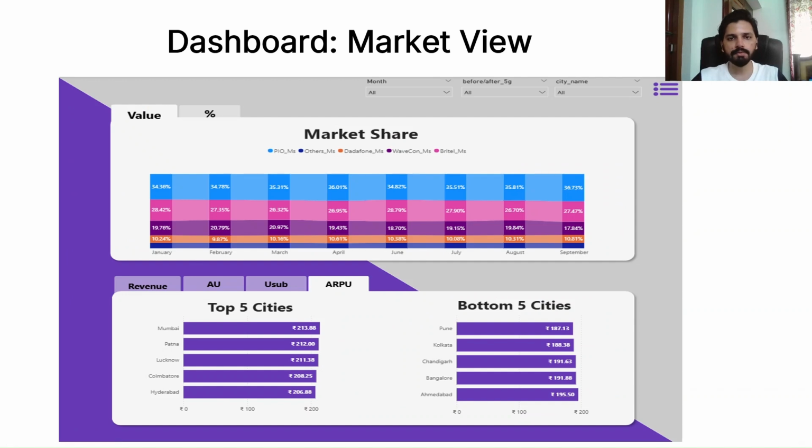Second one is the market view for the dashboard. So here on the top we can see the market share of Wavecon along with its peers, the value they have generated over the month. And on the downside we can see the top five cities and the bottom five cities based on their revenue, active users, unsubscribed users, and the average revenue per user.